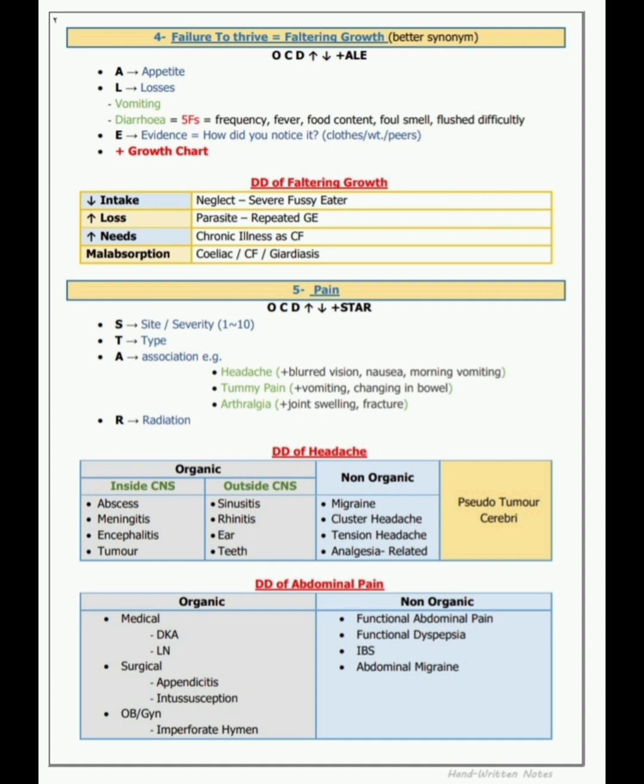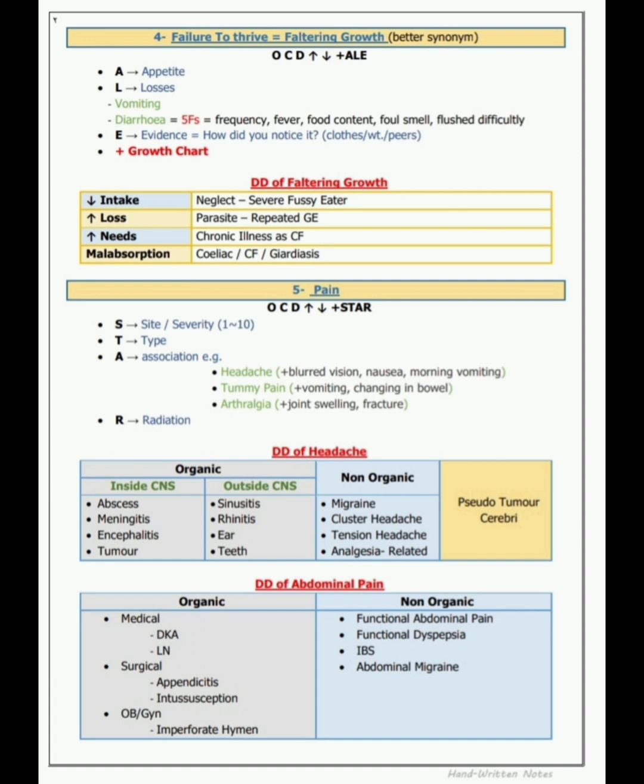Now DD of faltering growth. When there is a complaint of faltering growth, what DDs come to our mind? Number 1, decreased intake. For decreased intake, that is neglect, severe fussy eater. Next is increased loss. How? Parasite, repeated gastroenteritis. Increased needs, that is chronic illness such as cystic fibrosis. Then malabsorption causes of faltering growth are celiac disease, cystic fibrosis and GERD.